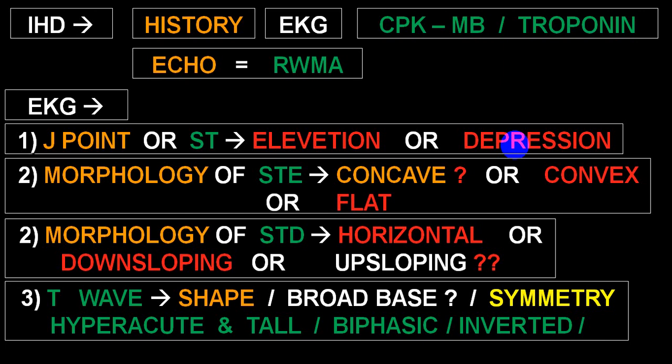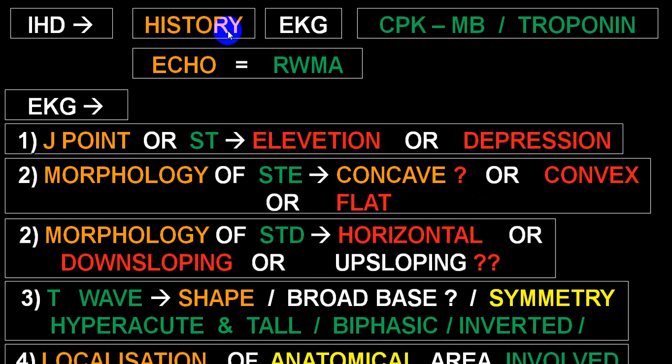So look at the J point, look at the morphology of ST segment elevation or depression, and then look at what type of ST segment elevation, what type of ST segment depression, and what the T wave changes are. You combine all this, you will be able to pick up whether it is ischemic or non-ischemic, and you should take advantage of history.